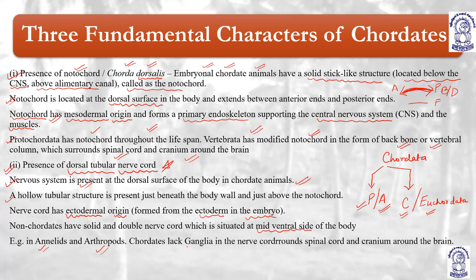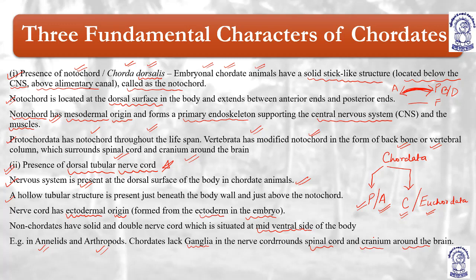Chordates lack ganglia. Chordates don't have ganglia, but annelids, arthropods, especially the echinoderms, were having ganglia. Chordates have a nerve cord, which runs as the spinal cord, and the cranium around the brain. So basically chordates don't have ganglia. They have either notochord along with nerve cord, or they have a vertebral column, which is basically enclosing the spinal cord along with the cranium around the brain, okay. Is it understood? Now what is the catch, my dear students?